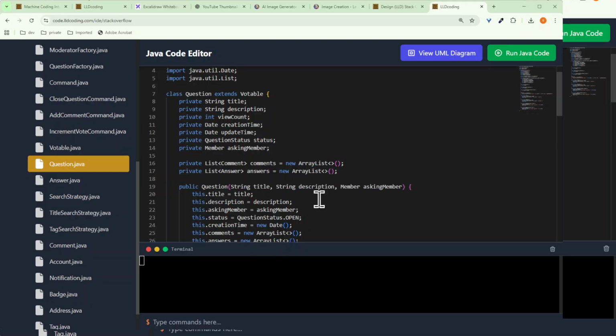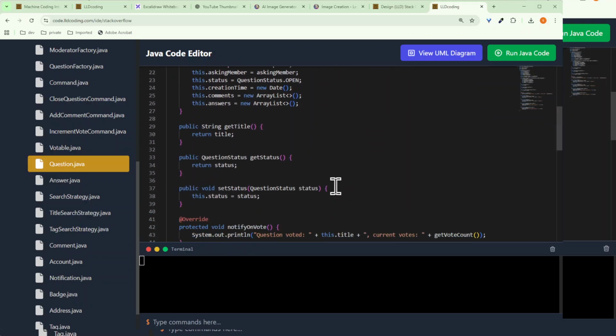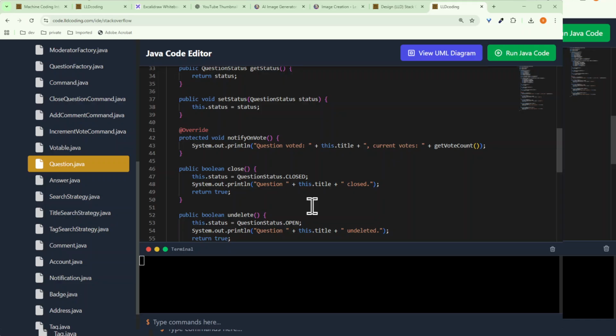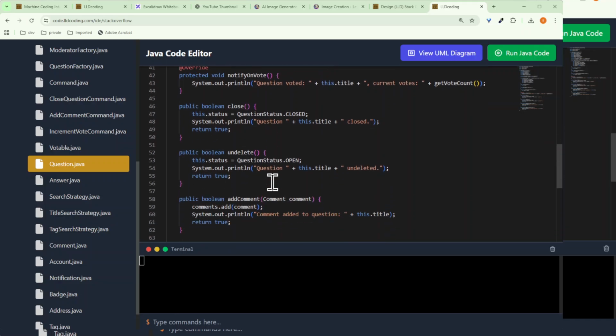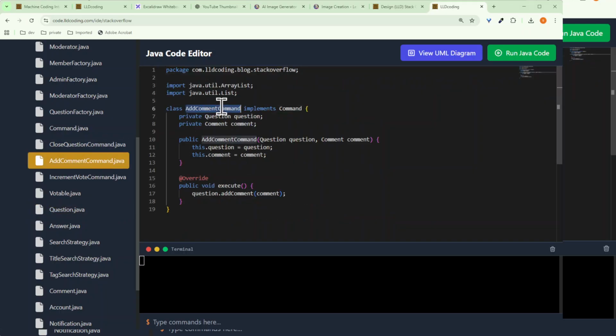I've seen it multiple times. What people normally do, they are able to come up with the patterns, but they are not able to write the code because they don't know how one class will be interacting with the other in the design. Make sure you are practicing each question. Then you will really see how the relationships are, how the entire chain is called, add comment command.